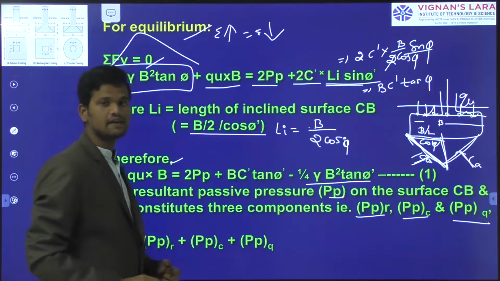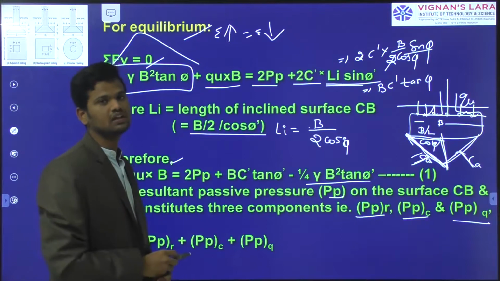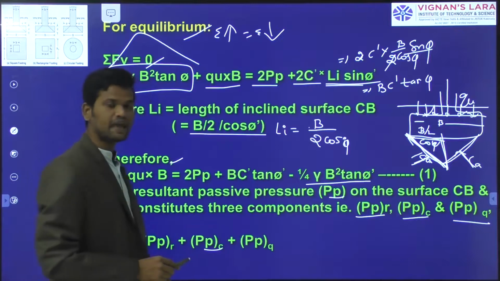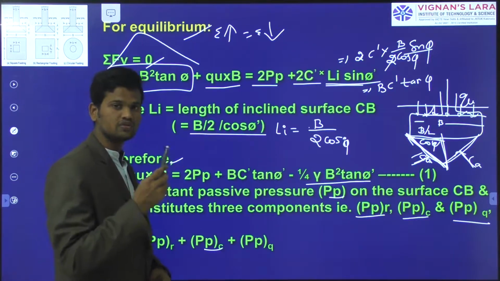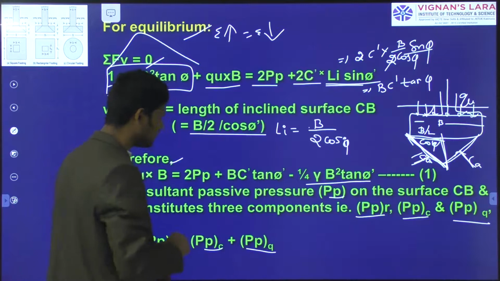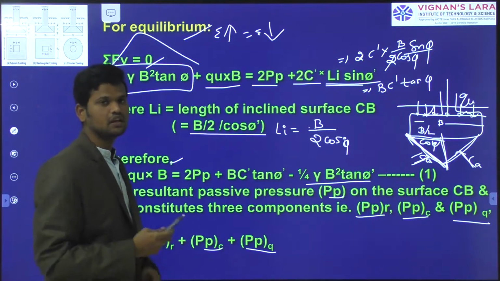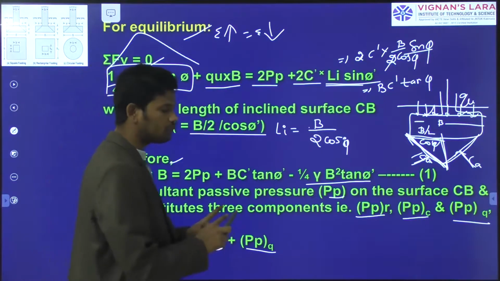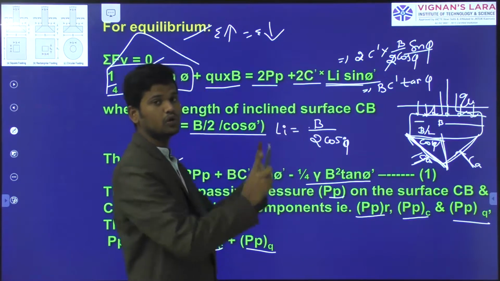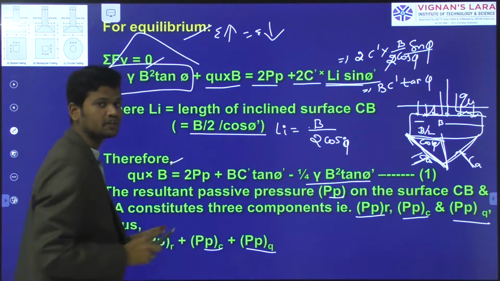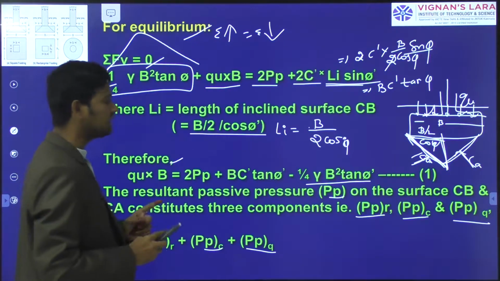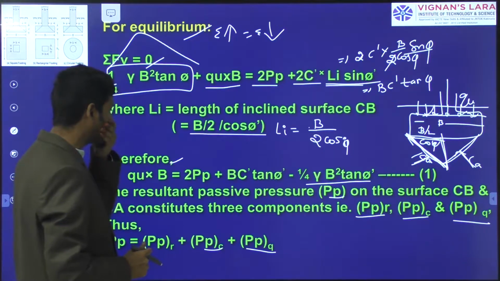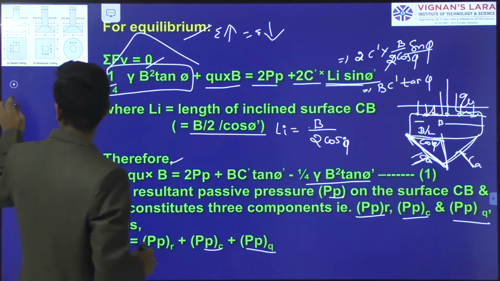Pp gamma is the passive pressure due to the unit weight of the soil mass, Pp c is the passive pressure due to the cohesion of the soil mass, and Pp q is the passive pressure due to the surcharge weight of the soil mass. All these components together act as the upward force for the footing, acting in the upward direction. This is how passive pressure acts on the soil mass.